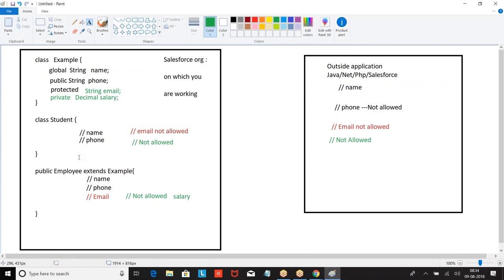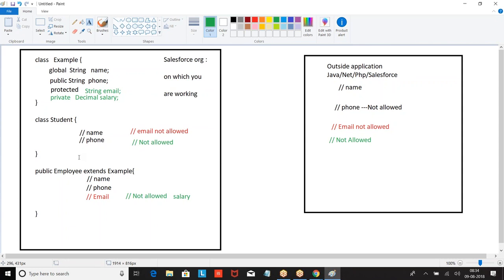Now, Employee is a child class of Example. Tell me, what can be used in the Employee class? Name, because it's global. Phone, because it's public. Email, because it's protected. I cannot use salary because it's private.